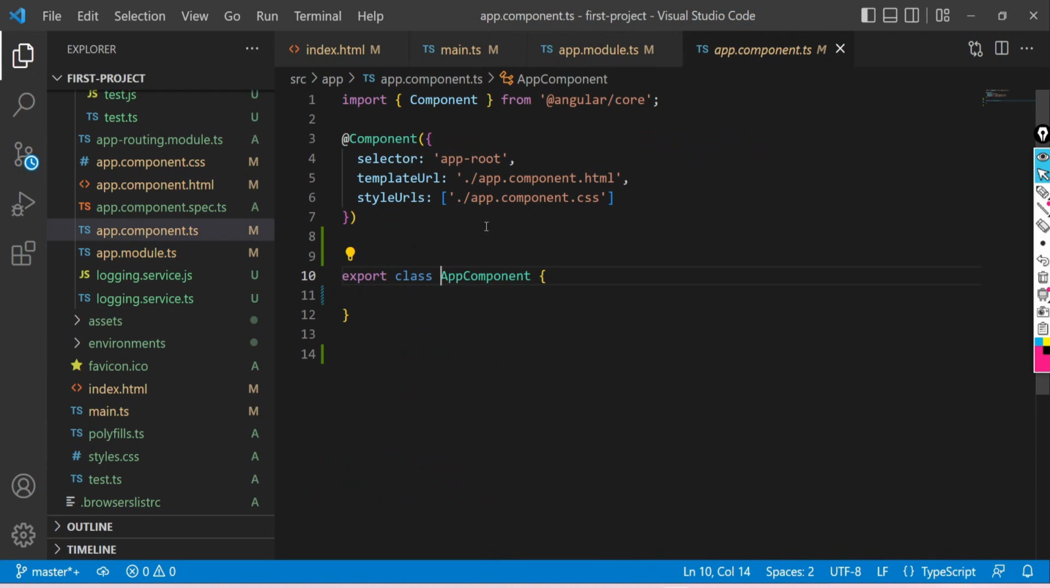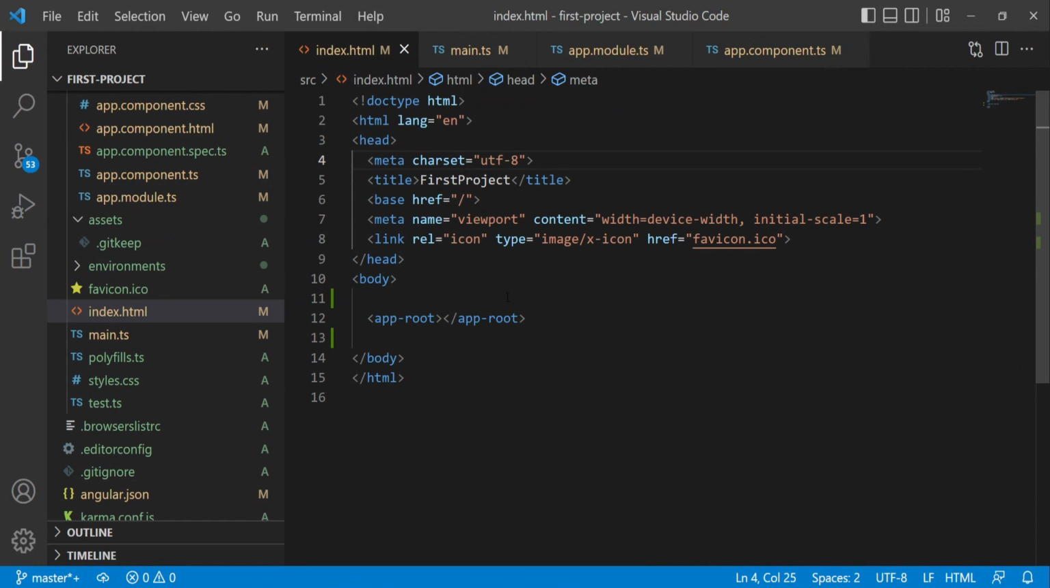Now let's see the definition of app component. Finally, here you can see that app root tag which was present in index.html file. So that tag now will be replaced with the app.component.html file because this is the HTML file for the app root selector property.